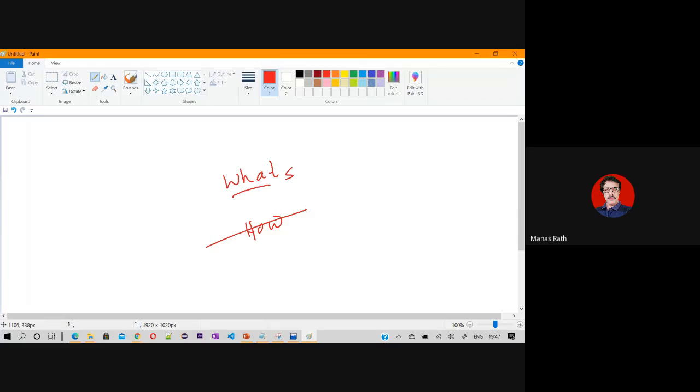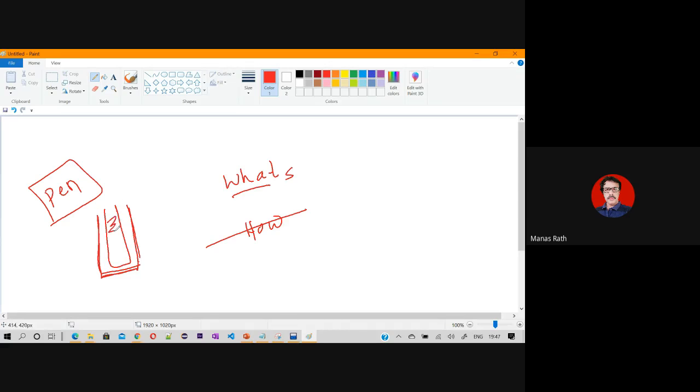If I say, how is a pen built, then you are going for breaking the pen, and you will find inside the pen that there is an outer jacket. Inside there is a tube.